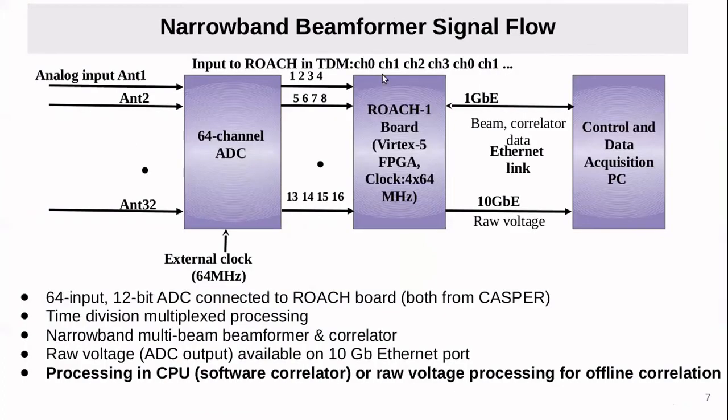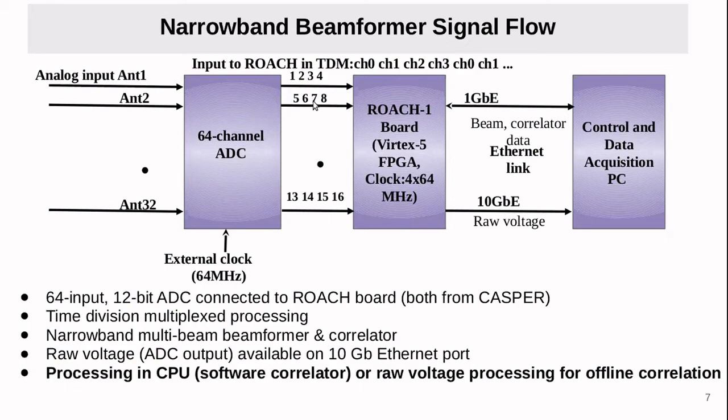This is the narrowband beamformer signal flow. First, the signal comes from the antenna, and first we digitize it. This is the 12-bit ADC we are using, but because of resource limitation in the Roach 1 board, we are using only 8 bits up to the FFT. After that, we are using 4 bits for correlation and the beamforming.